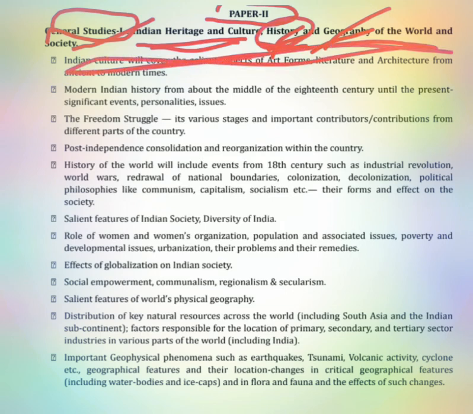Let's look into what the history syllabus is. We have modern Indian history, that is from the middle of the 18th century until the present: significant events, personalities, issues. So here we need to study what all the significant events were, and we also need to study the personalities, the freedom struggle fighters, and every important personality who has been an important part of Indian history.